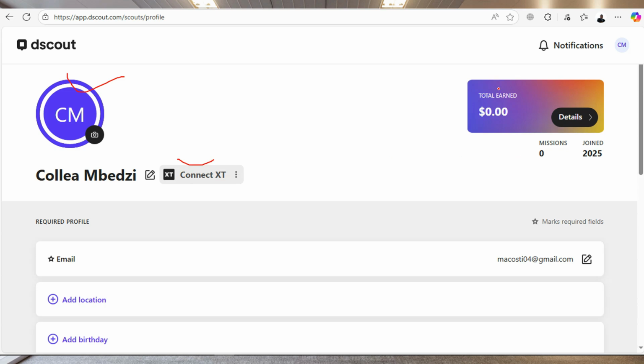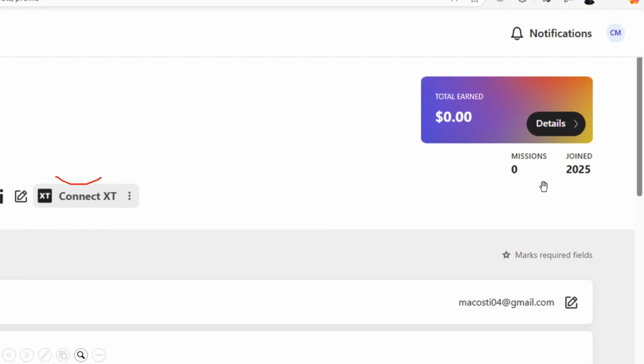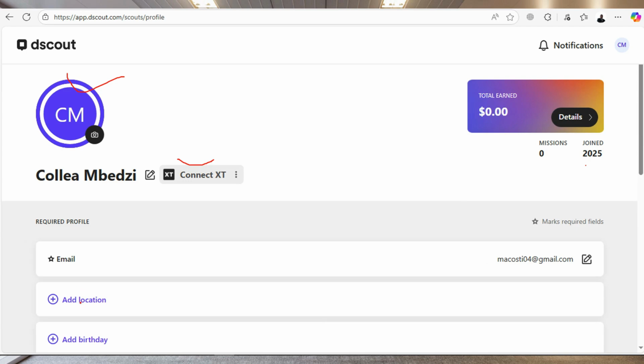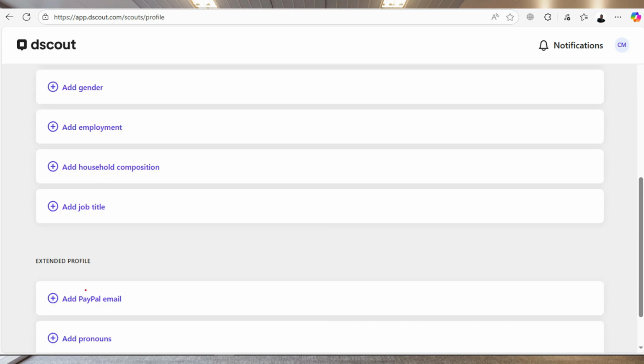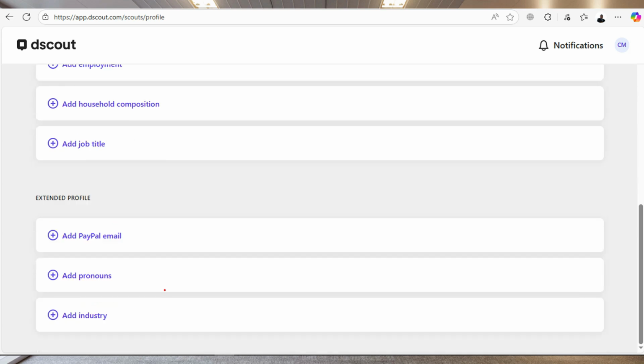And then in this part, you can see the amount that has been earned so far, missions that have been completed, and you can actually complete the profile further by adding your location, your birthday, your profile photo, your gender, employment status, and so on, right? We also need to add a PayPal email as well.